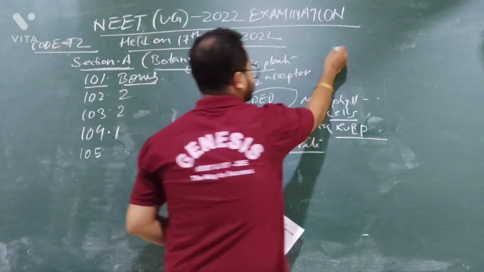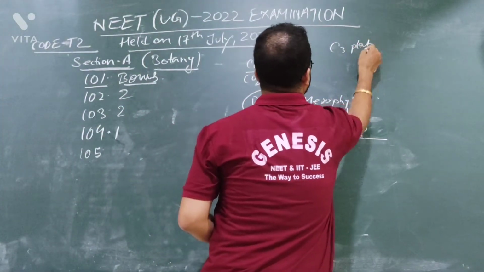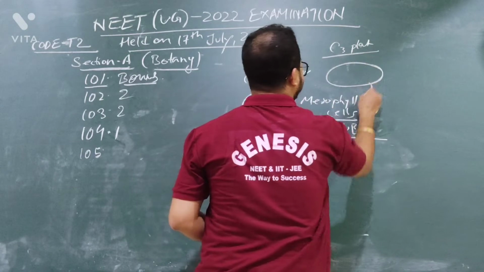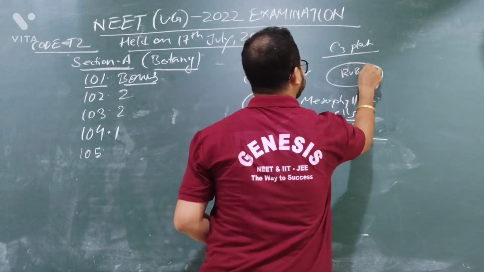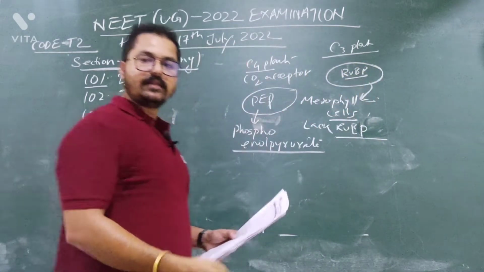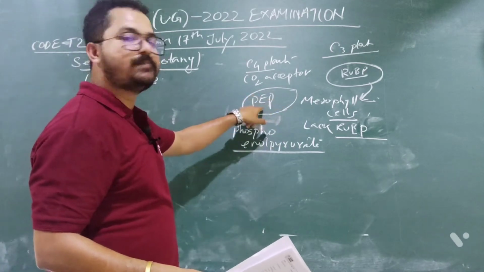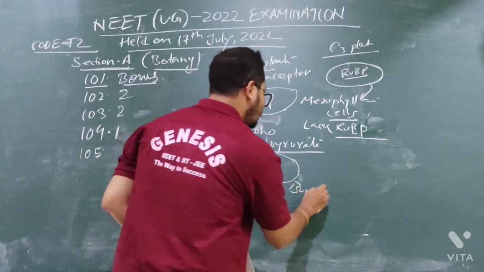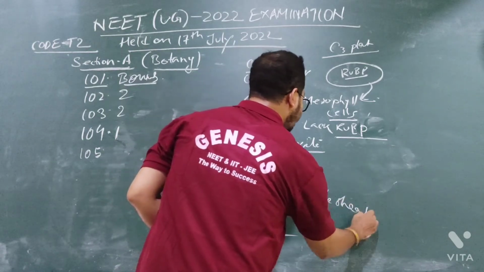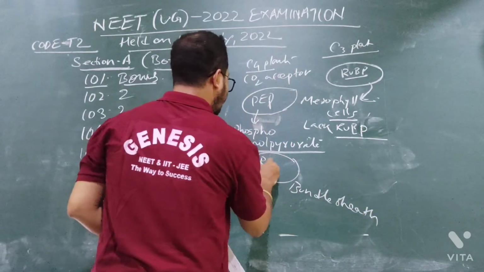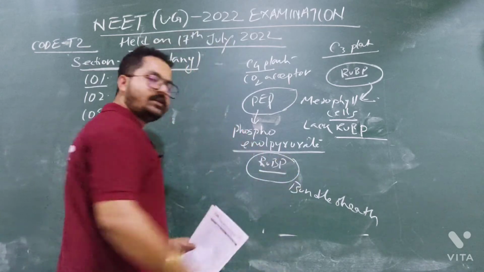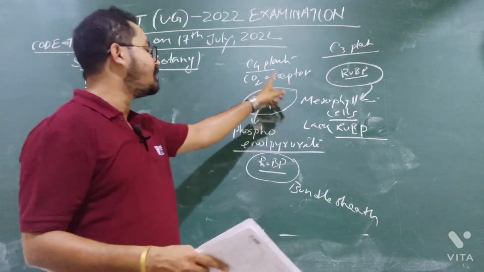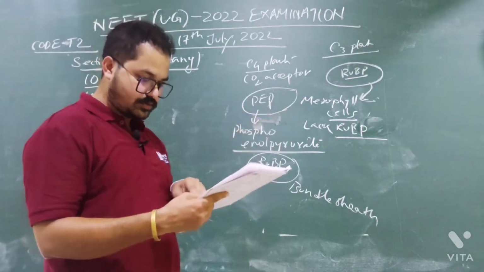In C3 plants, the mesophyll cells contain Rubisco. But in C4 plants, the mesophyll cells contain PEP, while their bundle sheath cells contain Rubisco. So statement 1 is correct, that the mesophyll cell has PEP.